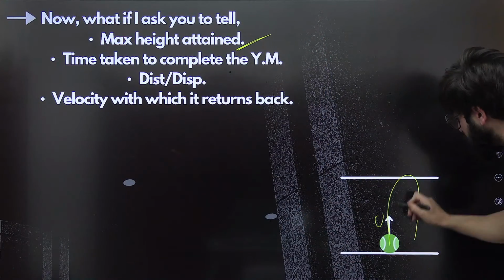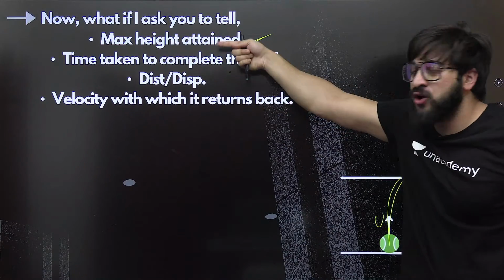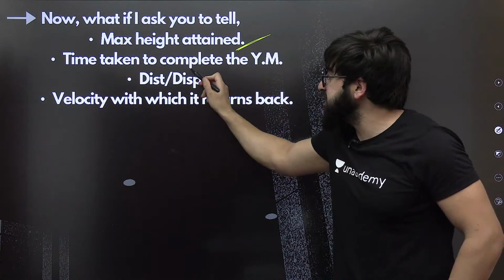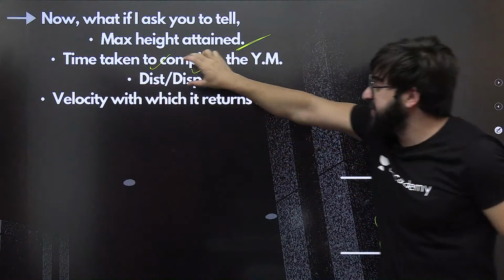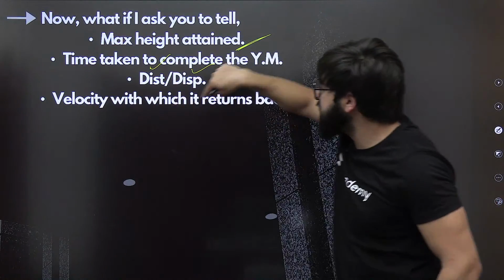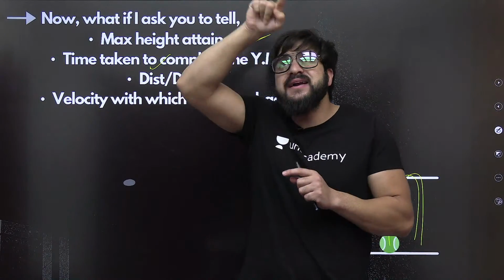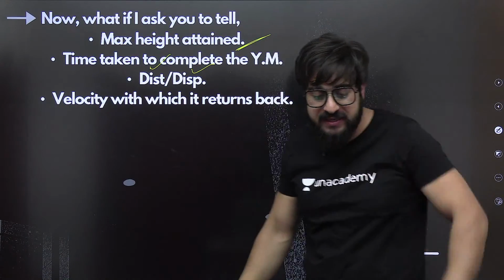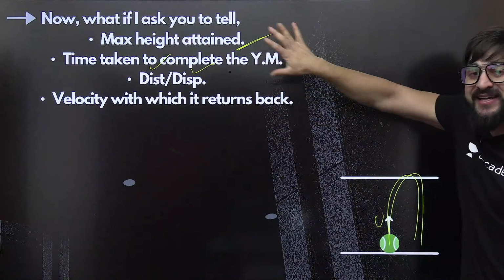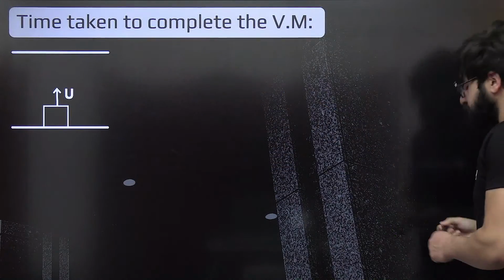How much time is it going to take from this point to this point in falling back completely? We need to find the expression for that. How much displacement it is going to cover, how much distance it is going to cover, that I told you previously. We'll find the expression for that. And the velocity with which it returns back. If we throw it with some velocity, and when it comes back, what will be the velocity exactly when we were launching it? These are the questions that we need to basically answer in this one. So this is exactly our goal.